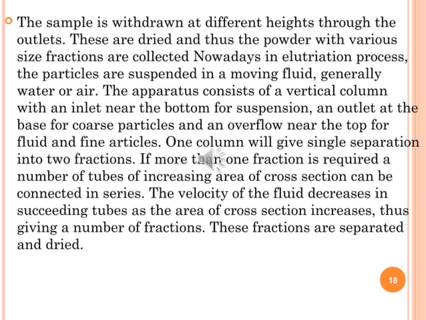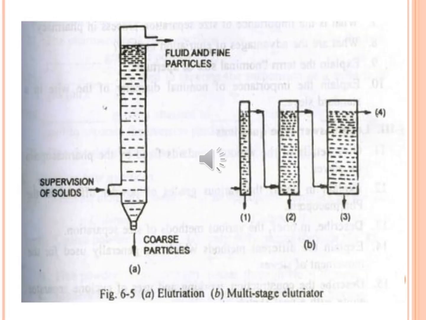If more than one fraction is required, a number of tubes of increasing area of cross section can be connected in series. The velocity of the fluid decreases in succeeding tubes as the area of cross section increases, thus giving a number of fractions. These fractions are separated and dried. So first, small a is the elutriation method and small b is the multi-stage elutriator.